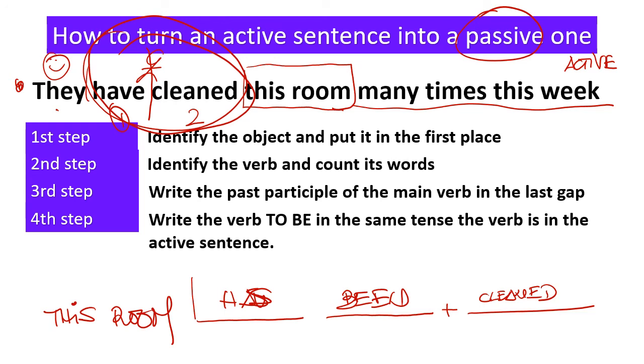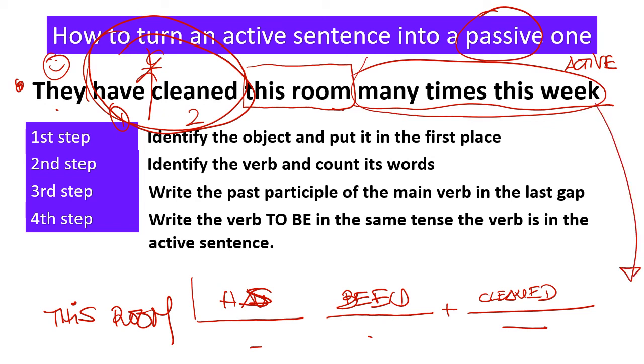And this is the transformation: this room has been cleaned many times this week. Okay? Now you're going to practice with some active sentences, turning them into passive sentences. Okay?